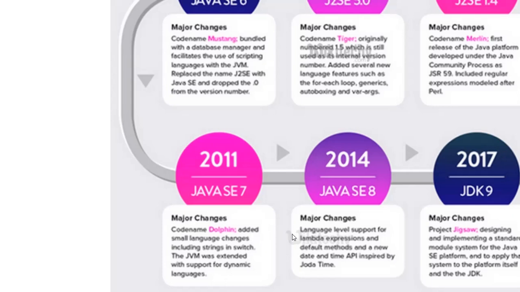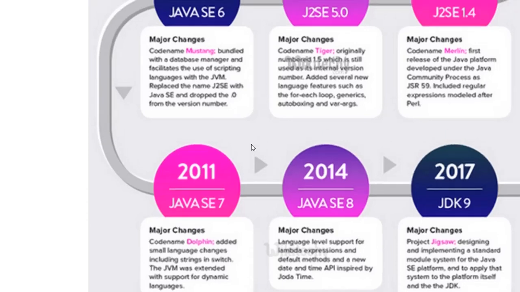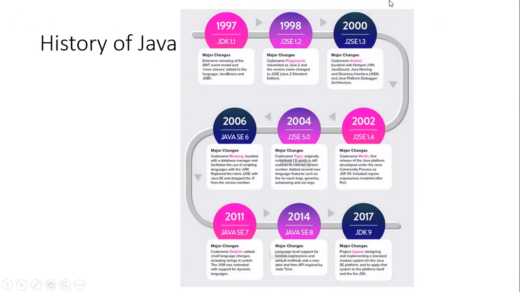Then within 3 years they introduced 8 and JDK 9. Now why is there so much of a gap over here? During this time, unfortunately, the company that started this whole thing, Sun Microsystems, was taken over in the year 2009, I suppose, by Oracle Corporation. The whole company was taken over by Oracle Corporation. So now Java is owned by Oracle, and Sun Microsystems does not exist altogether because it has been taken over.